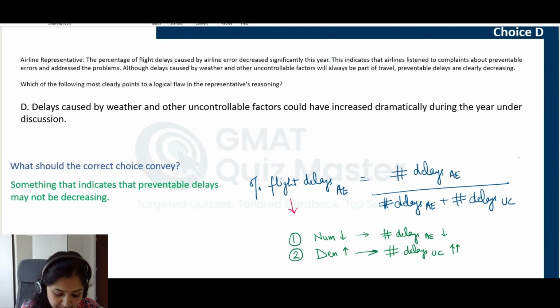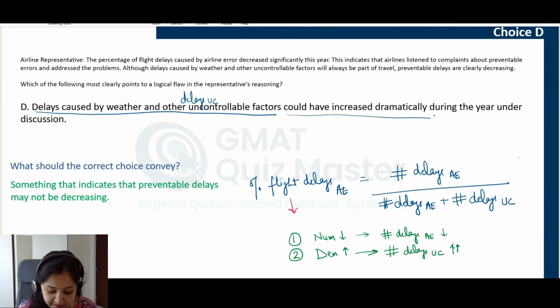Choice D. Delays caused by weather and other uncontrollable factors could have increased dramatically during the year under discussion.